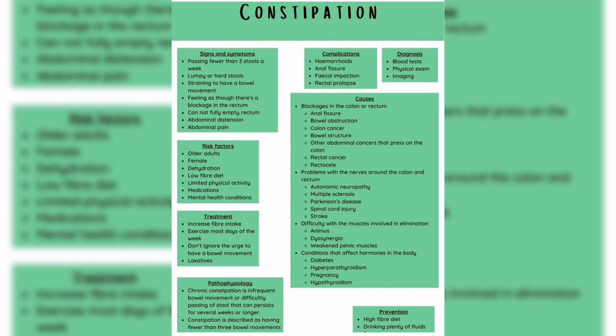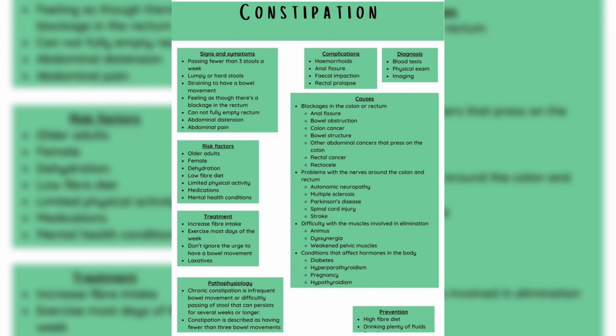Signs and symptoms of constipation: passing fewer than 3 stools a week, lumpy or hard stools, straining to have a bowel movement, feeling as though there's a blockage in the rectum, being unable to fully empty the rectum, abdominal distension, abdominal pain. Complications include hemorrhoids, anal fissure, fecal impaction, rectal prolapse.